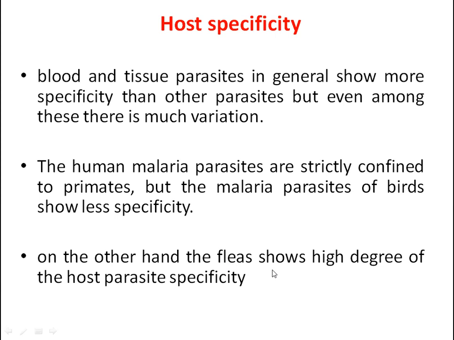On the other hand, fleas show a high degree of host-parasite specificity. This high degree of variability and specificity can be seen in fleas belonging to the order Siphonoptera.